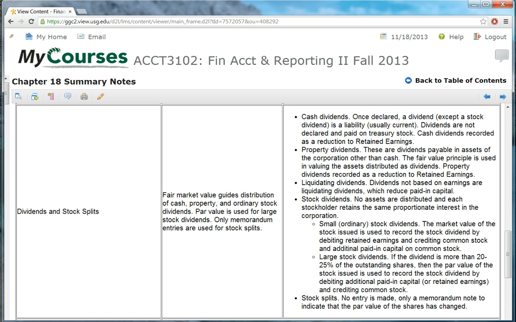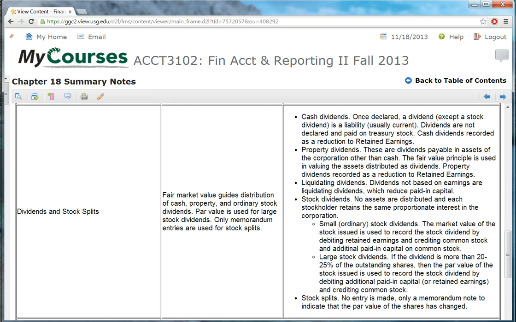Once again, the key to understand here with a stock dividend is that nothing changes in net on the balance sheet. We're moving dollars between a couple of shareholder equity accounts, but in total, shareholders' equity is not going to be affected. It's just moving dollars between retained earnings and the paid-in capital group of accounts.